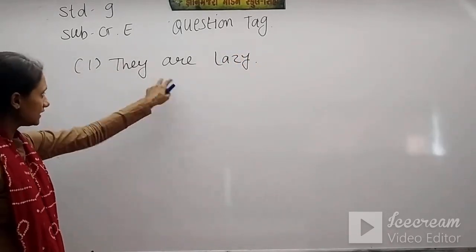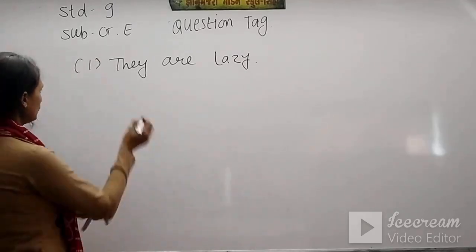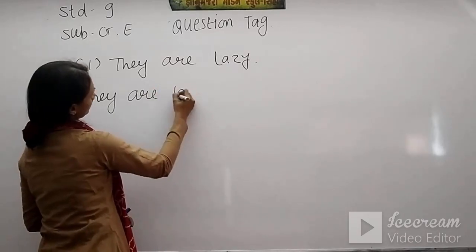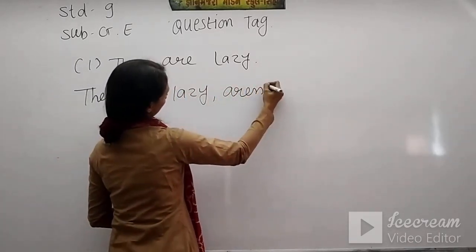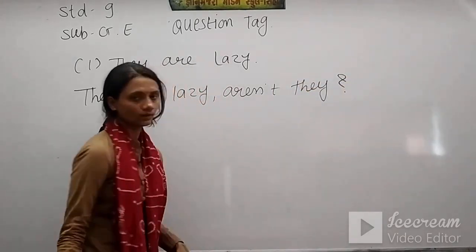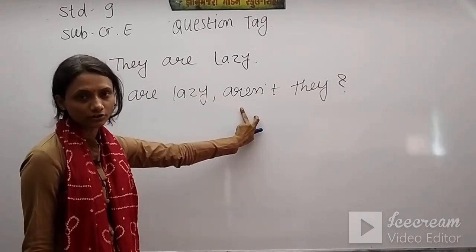Of course here we have a positive sentence, our question tag will be negative. So they are lazy, comma, aren't they? So here focus, you have to use only short form.